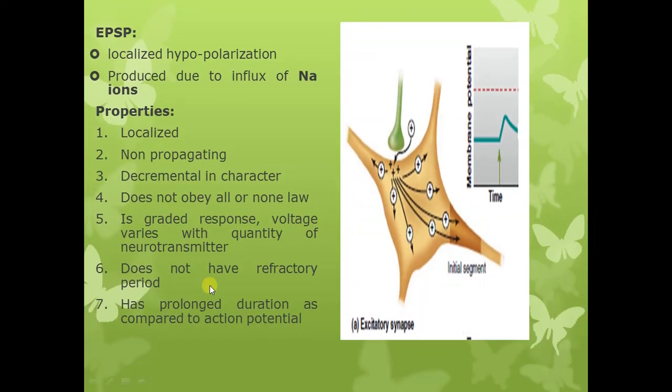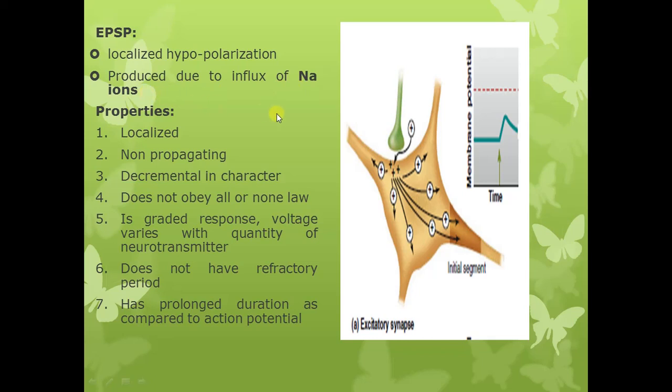First, we are going to talk about the excitatory postsynaptic potential. Now, excitatory postsynaptic potential is a localized hypopolarization produced in the postsynaptic membrane, and in most of the instances, it is produced due to influx of sodium ions.